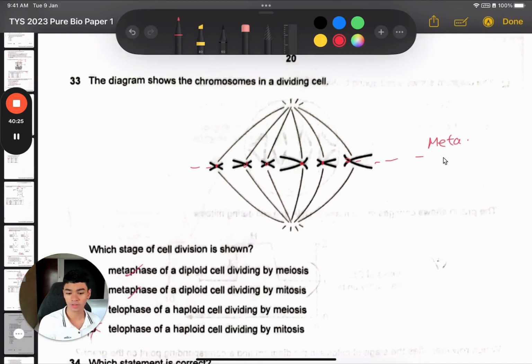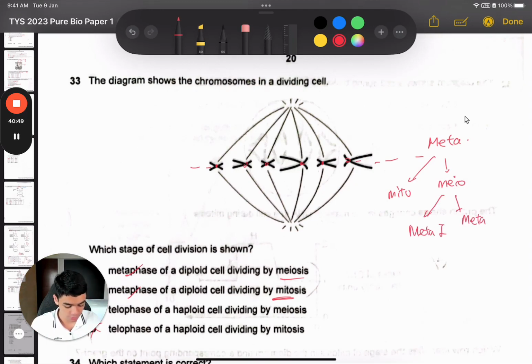So it's A or B. Okay, now is it dividing by mitosis or meiosis? By the way, this is a reuse question. They just changed the diagram from a previous TYS. So it's either mitosis or meiosis. Now, if it is meiosis, then it could be metaphase 1 or metaphase 2.